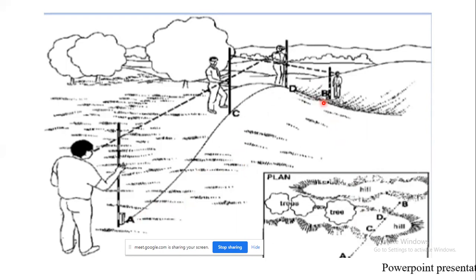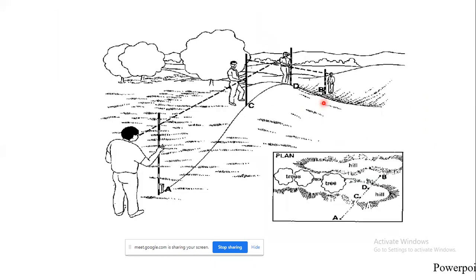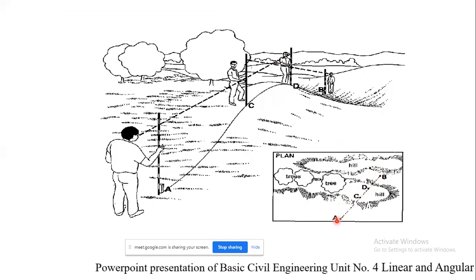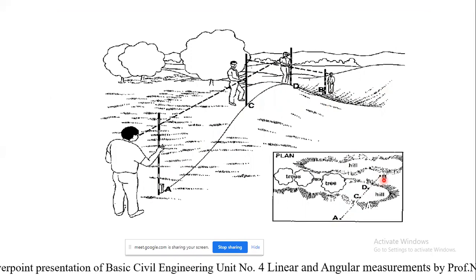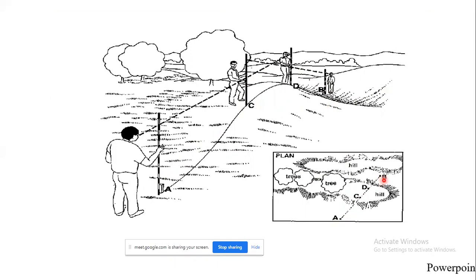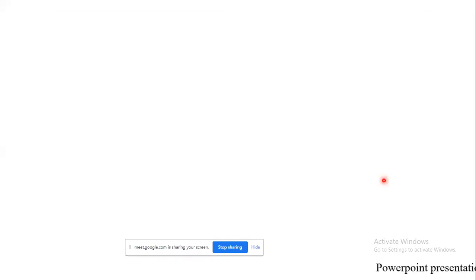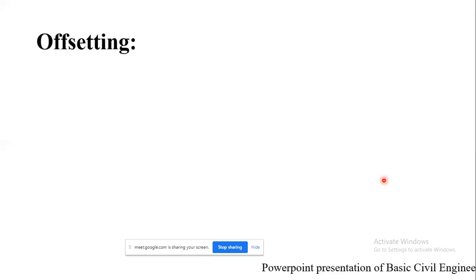So that is regarding the indirect ranging operation. So you can get a clear idea. Right now they are in a straight line. In the plan also you can see that A, C, D, B are in a straight line. Now moving towards the next point,